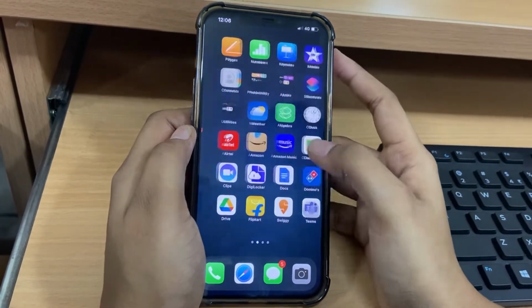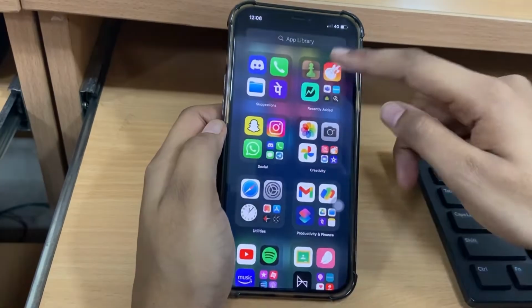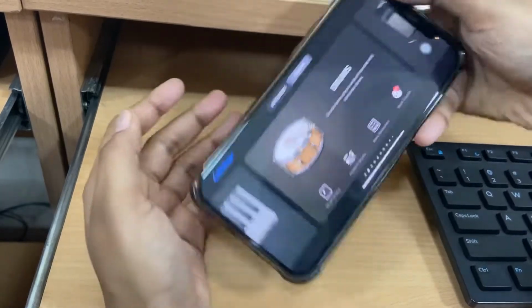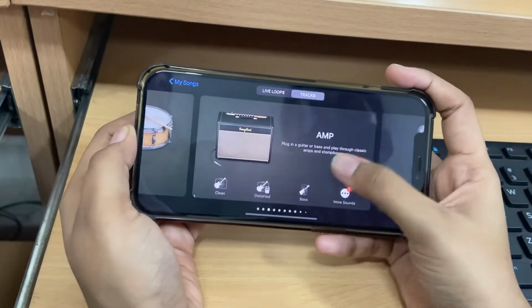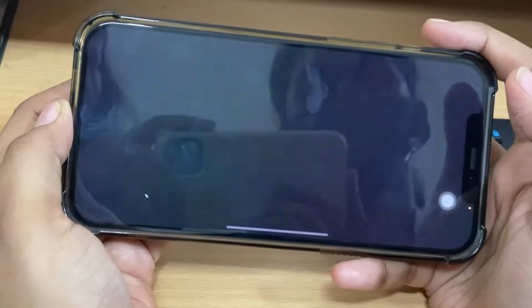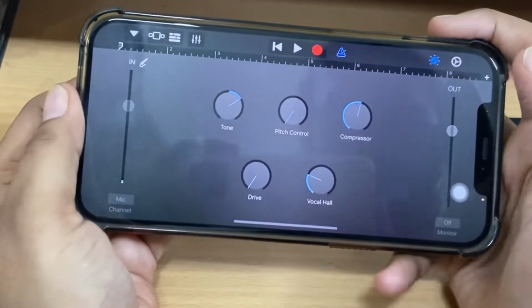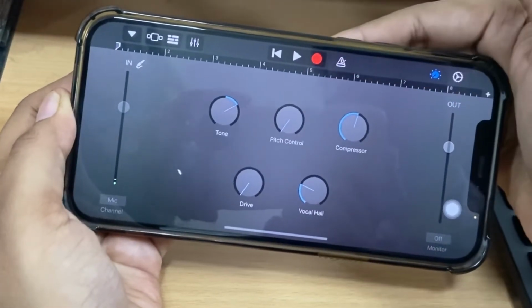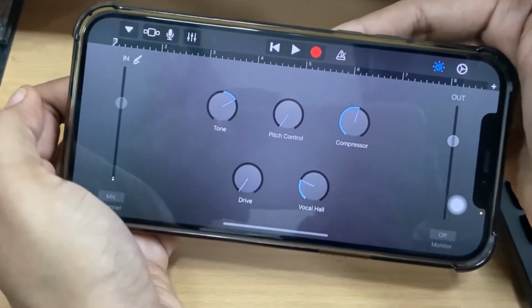Go to the GarageBand app. This usually comes pre-installed with your iPhone. Slide right into Audio Recorder. Disable the metronome on the top to avoid annoying clicking noises, followed by clicking on the third icon from the top left.